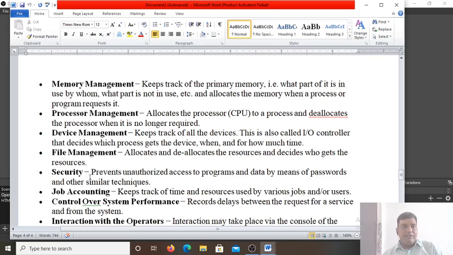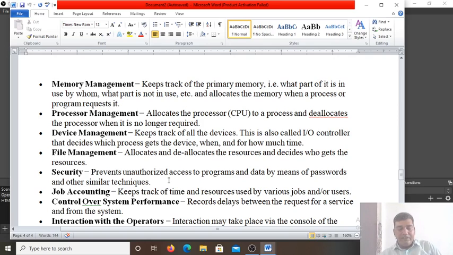Next is device management. It keeps track of all devices, means all input output devices are controlled by this operating system only, which decides which process gets the device, when, and for how much time. Next is the file management. It allocates and deallocates the resources and decides who gets the resource. That is the file management. Here resources means what? Memory. Resources means what? Hardware.